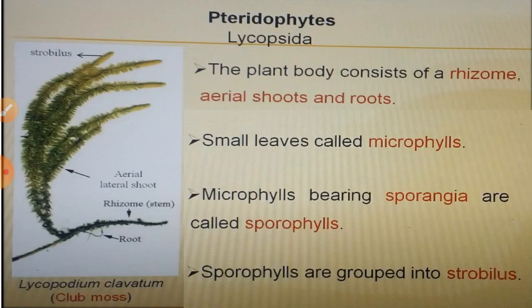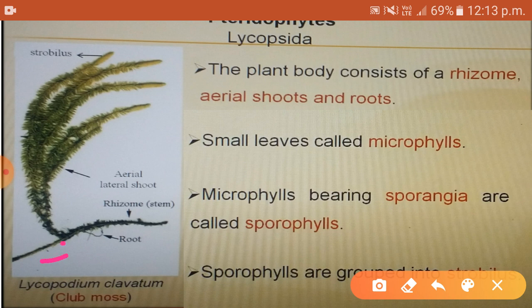The second class is Lycopsida. Members of genus Lycopodium, commonly called club mosses, are examples for this class. But remember one thing, even though they are called club mosses, they are not related to the true mosses coming under bryophytes. The main plant body of Lycopodium, which is the sporophyte, consists of a branching rhizome. You can see here in the picture.